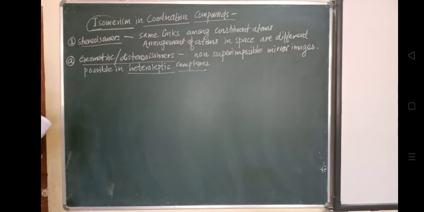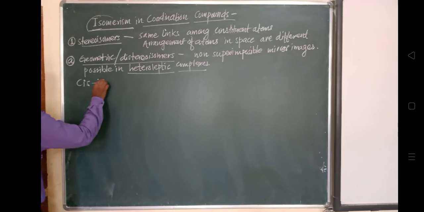In these geometric or diastereoisomers, there are cis and trans type arrangements. The cis arrangement gives cis isomers.